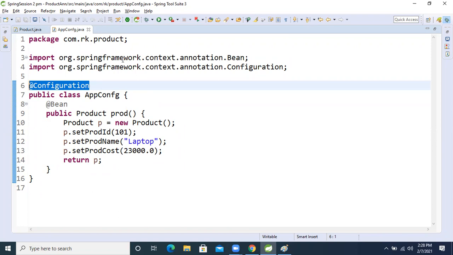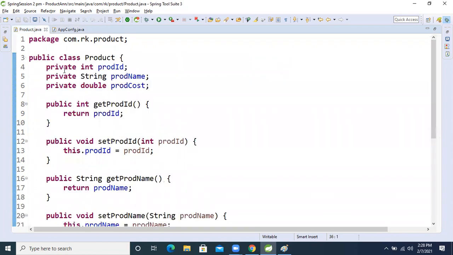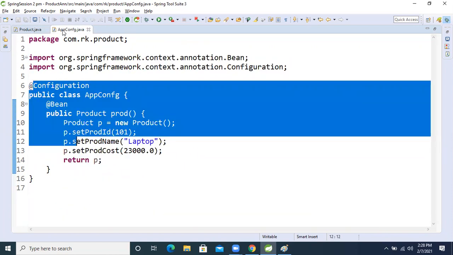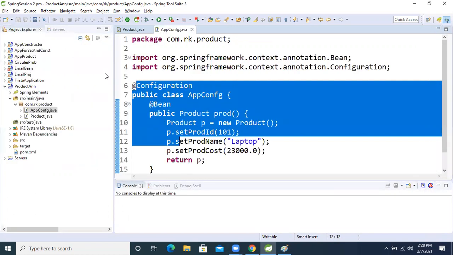To perform the operation we want two inputs, right? One is the configuration, the first one is the bean, the second one is the configuration. So both we have completed now. If we want to work with the IoC container, which interface do we need? ApplicationContext, and after that its implementation class.